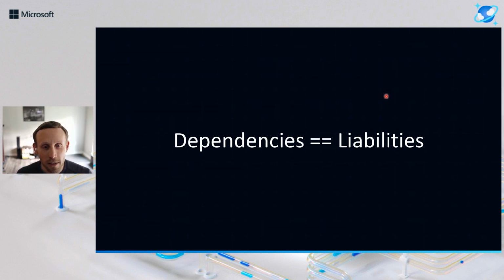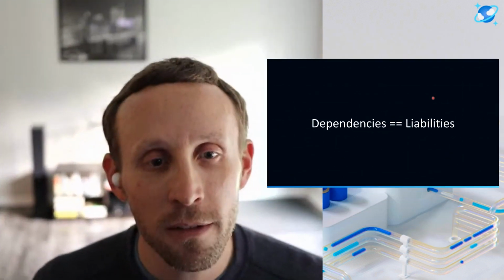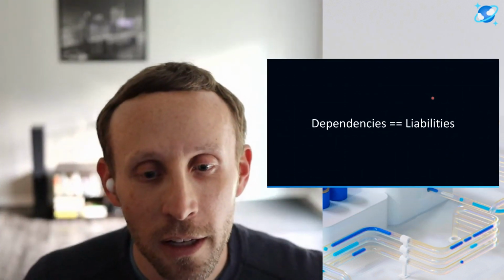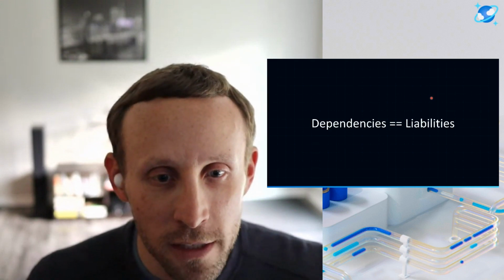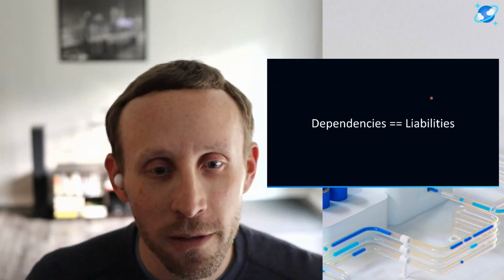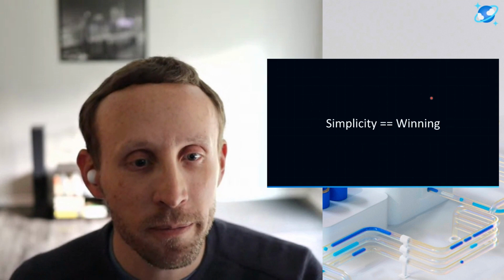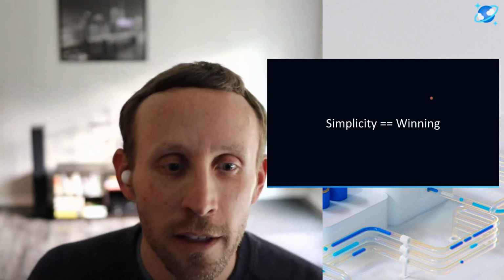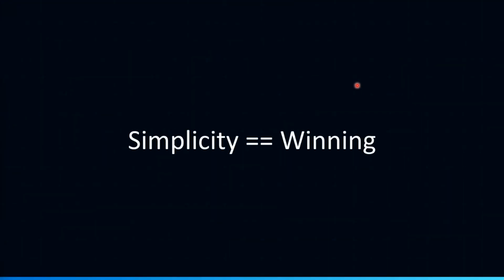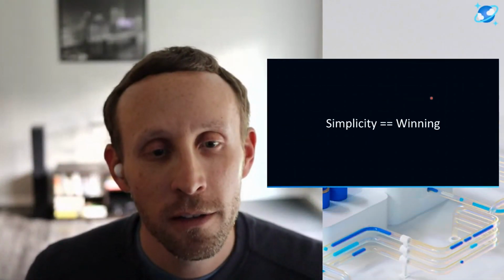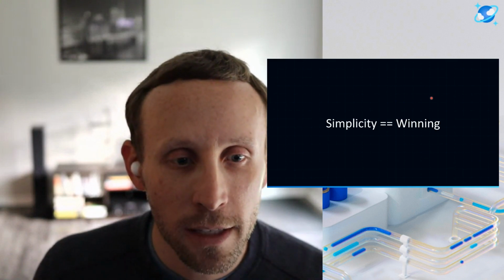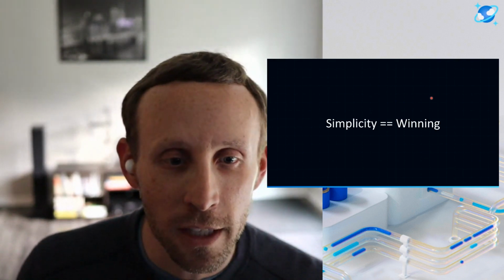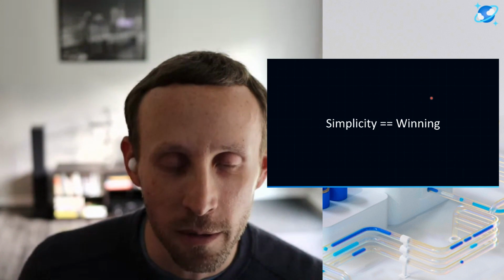And at the very least, even if things do work well, we have to understand how these things work, and we have to read documentation. And so really what I'm trying to say is the more dependencies you have, the more bad things can happen. On the contrary, I want to say that simplicity is winning. And what I mean by that is the simpler we can make things, the better for our users and for ourselves. And that requires, I think, mostly getting rid of dependencies or avoiding them.